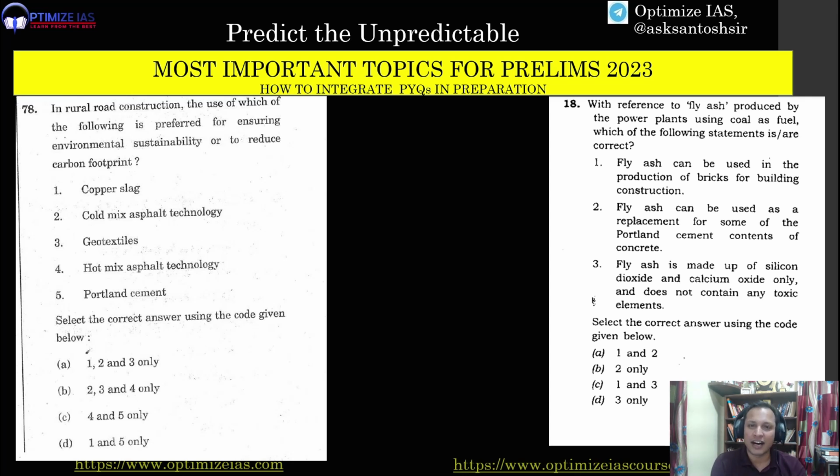Many a time I am asked, sir, how could you score 145, 139, 138? How do you score so high when average students are struggling in the 70s and 80s? Guys, the reason is I understood the pattern of UPSC, the mind of the people who are setting the questions. So I was able to predict a lot of questions in the UPSC. There is a mindset behind the paper setter. Once you understand that mindset, you will also be able to predict a lot of questions. So let us start this video.